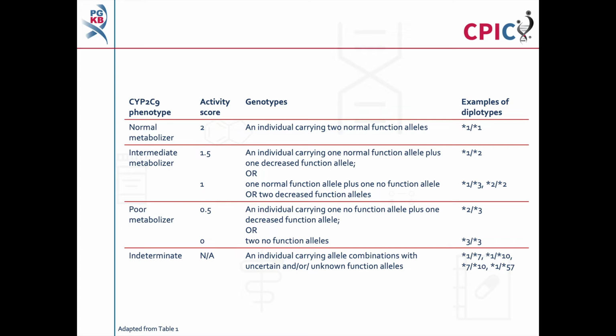Note that as more evidence becomes available, new star alleles can be added and the functional definition of some star alleles may change. An important caveat for all genotyping tests is that any alleles which are not detected in the assay are designated as star 1. This can include rare increased function, reduced function, and non-functional alleles which are not routinely screened for in some genotyping tests. Further information about CYP2C9 alleles can also be found at the PharmVar website at www.pharmvar.org. A link to PharmVar is also given in the description below this video.